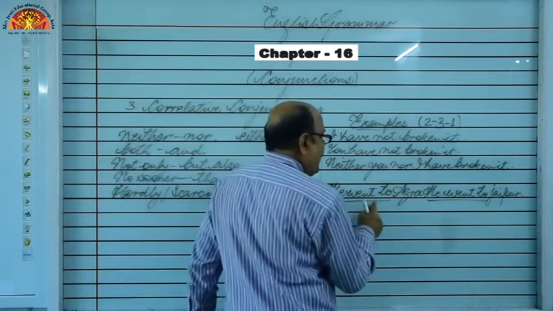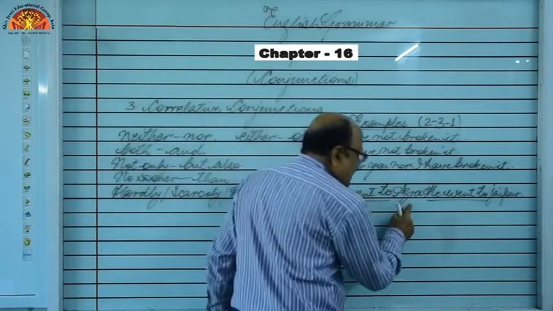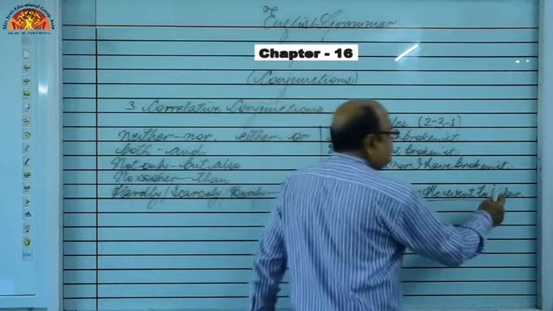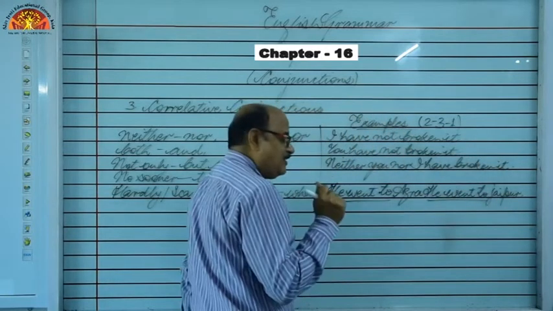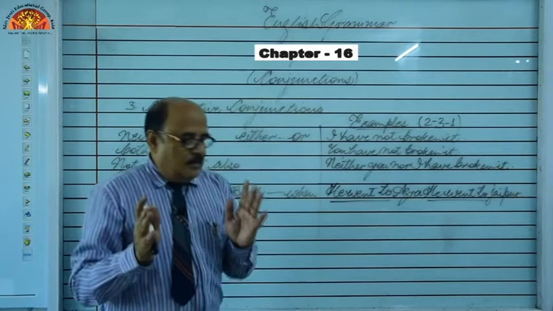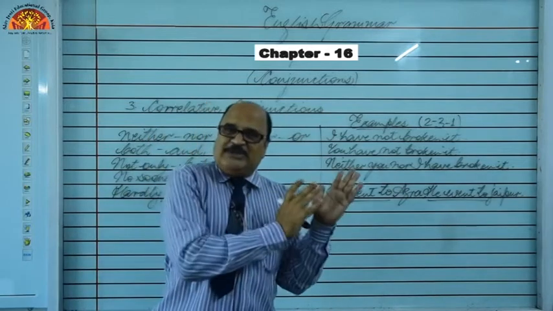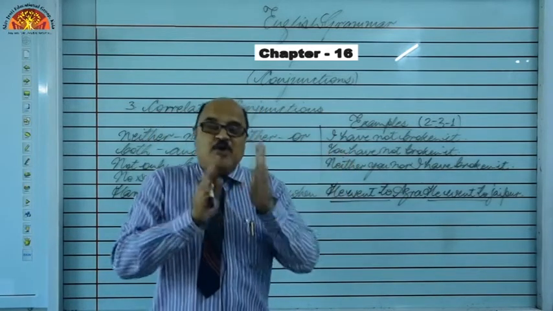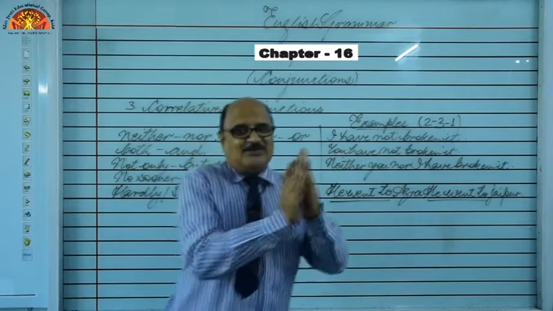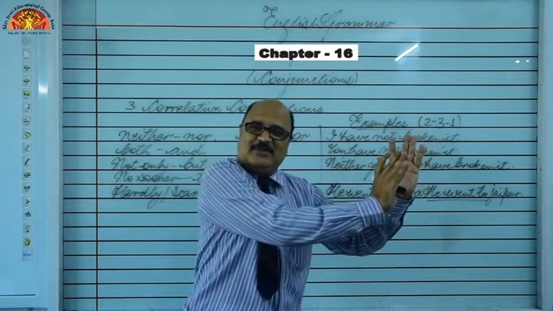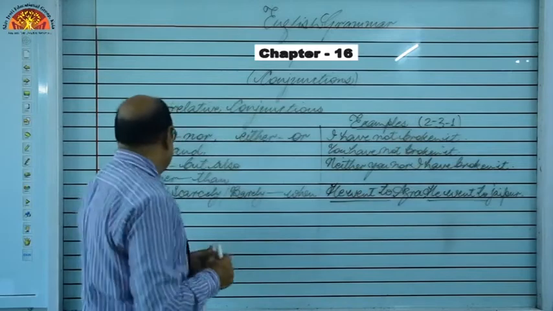So, he went to not only Agra but also Jaipur, right. Ramesh went to Jaipur, Suresh went to Jaipur. Not only Ramesh but also Suresh went to Jaipur. In this way, we can use them.